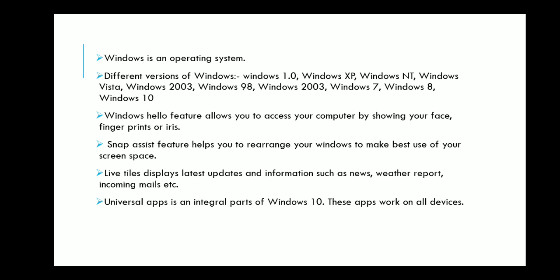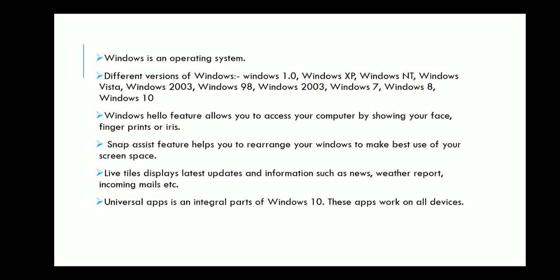Now there are some features of the Windows. Windows Hello feature provides security to your system. Snap Assist feature helps you to rearrange multiple windows to make the best use of your screen space. That means at the same time many windows can be accessed on the screen. Live tiles display latest updates and information such as news, weather report, incoming mails, etc.